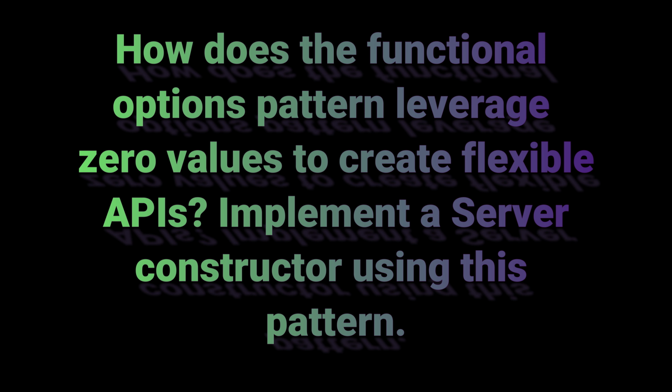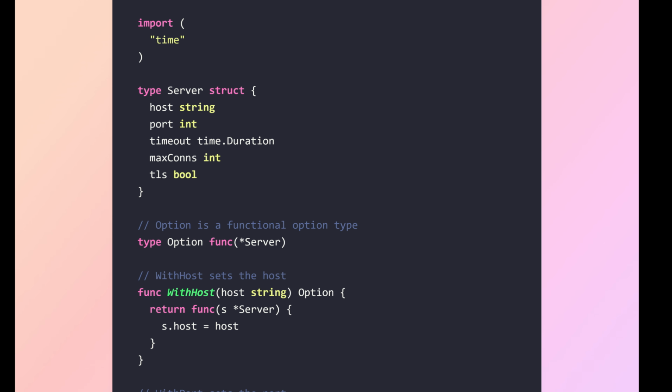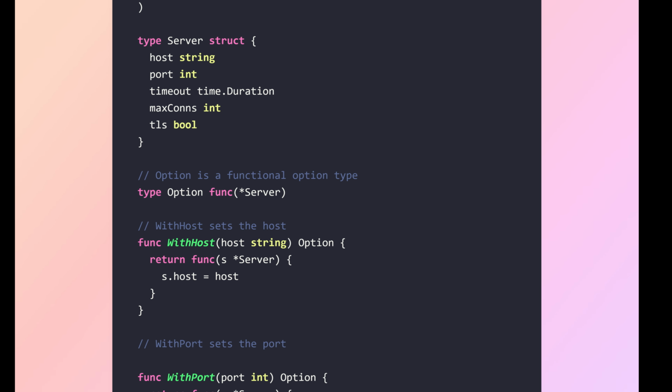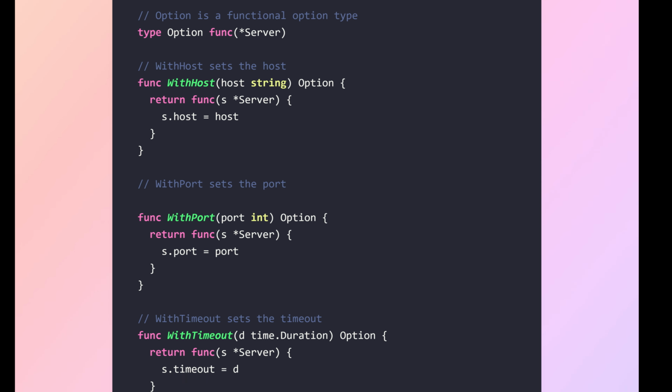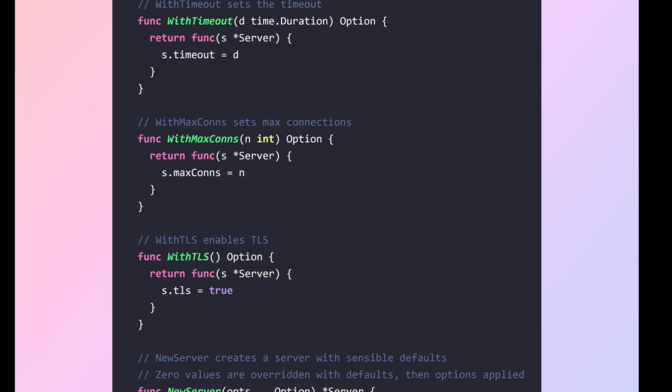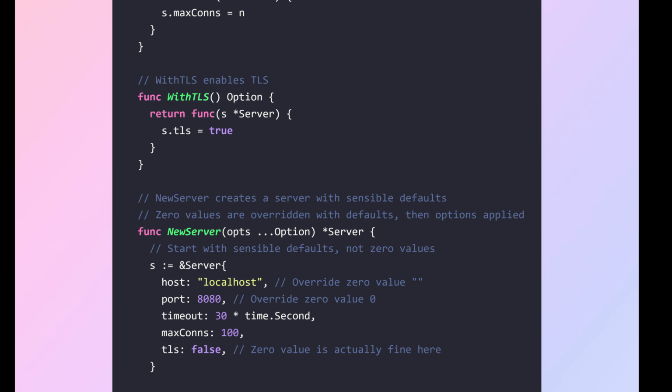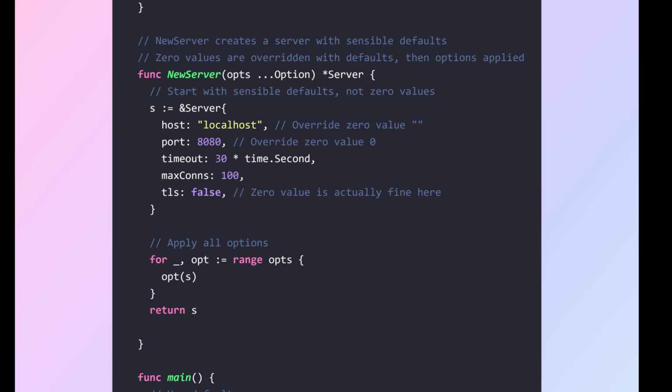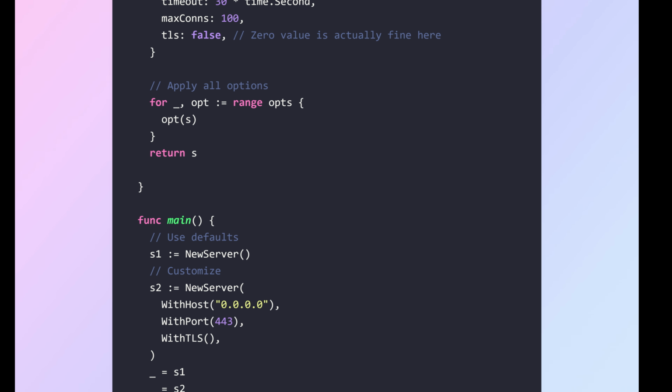Question. How does the functional options pattern leverage zero values to create flexible APIs? Implement a server constructor using this pattern. Why is this better than a constructor with many parameters or a config struct? Zero values are overridden with defaults, then options are applied. This allows sensible defaults while keeping APIs flexible and extensible.